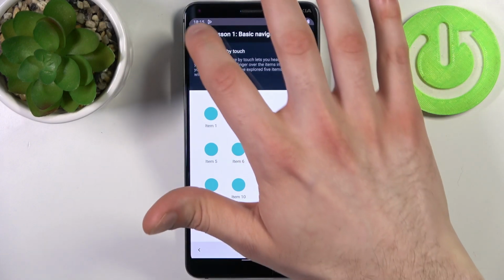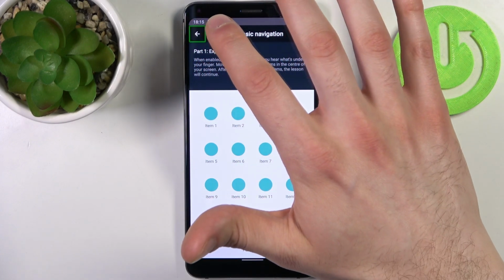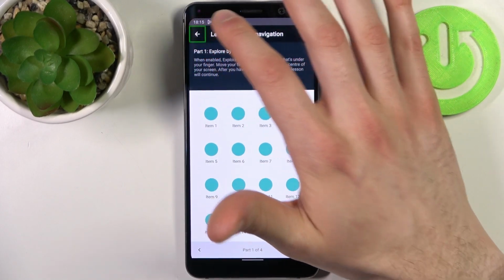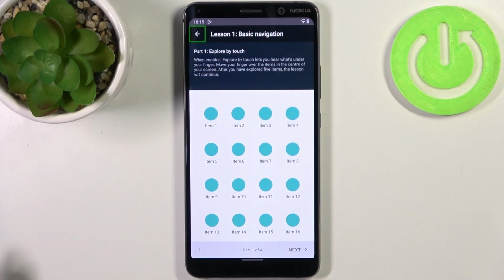When enabled, explore by touch lets you hit navigate up button. Double tap to activate. So, as you could hear, this mode is made primarily for people with blindness or low vision, because it works the way that it speaks out loud text items with text on your screen. So you just tap anywhere and this text got spoken out loud, just like this. When enabled, explore by touch lets you hear what's under your finger. Navigate up button. Double tap to activate.